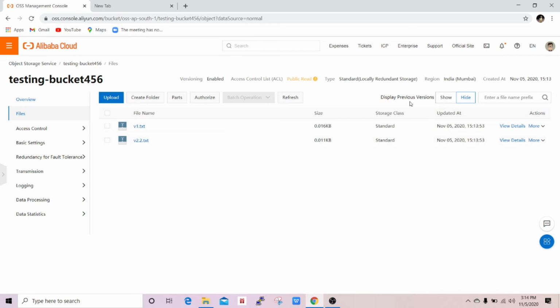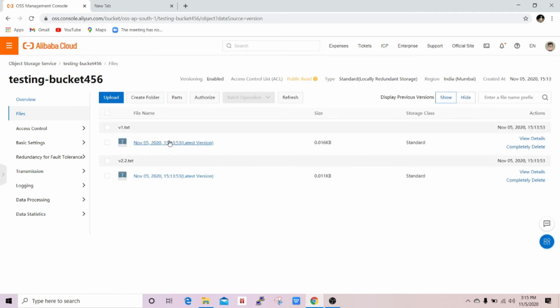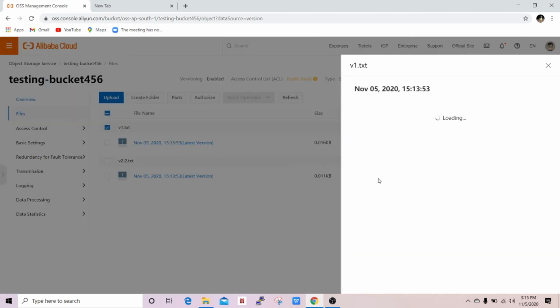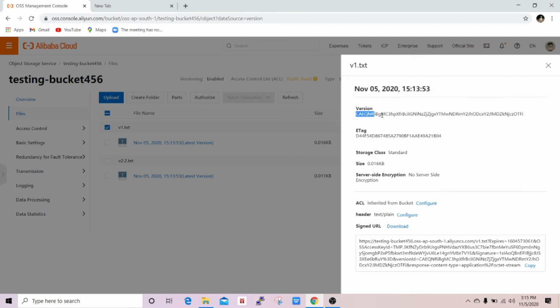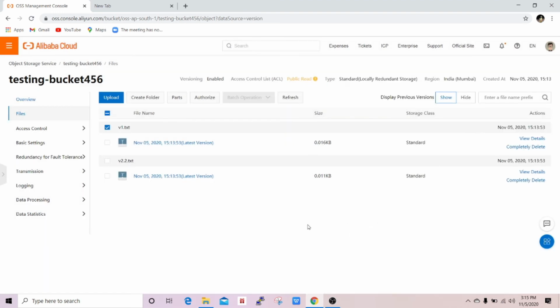Go to this option, display previous version, and click on this. Here you will observe the globally unique ID. This is the latest version. If you delete this file, then it is stored as a previous version and marked by a delete marker.